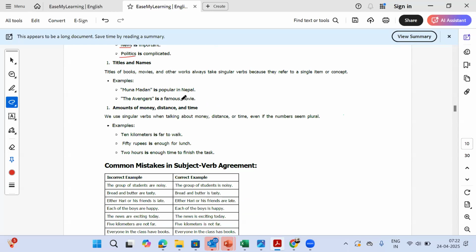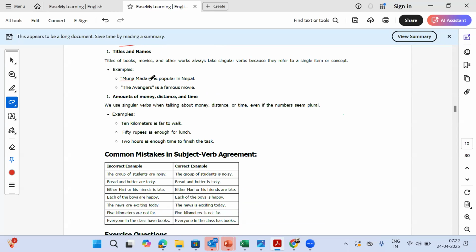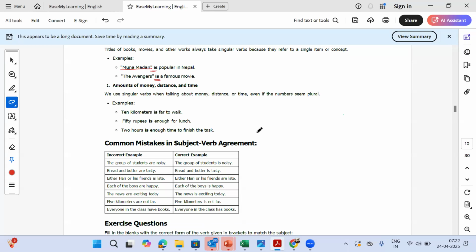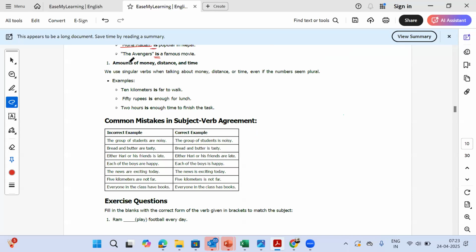Okay. Now, titles and names. Titles of books, movies, and other works always take singular verbs because they refer to a single item or concept. For example, Munna Madan is popular in Nepal. This refers to only one movie, that's why it has an is. The Avengers is a famous movie. Again, one movie, so is. This is simple.